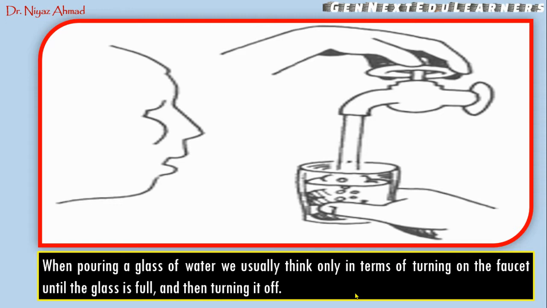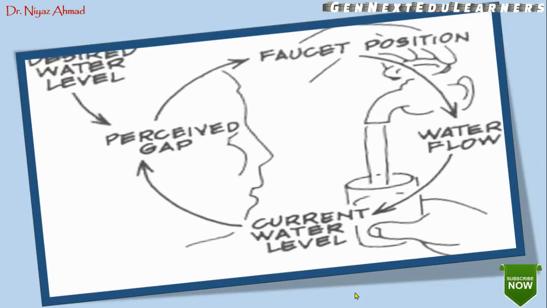But if you see here, the thinking process actually happens. What we generally want is that there should be a desirable level of water in the glass. So when we are filling the glass, we are keeping an eye on the perceived gap.